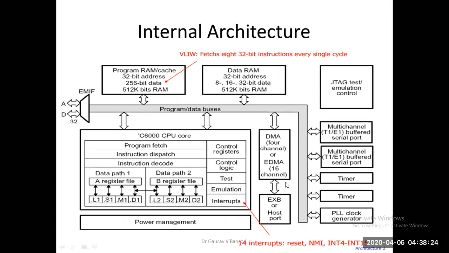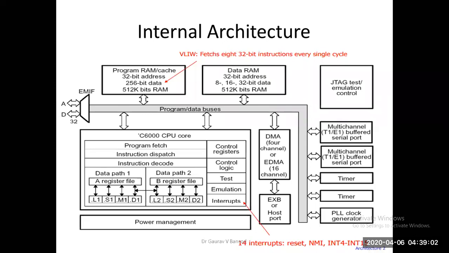Then in previous Zoom discussions, we discussed the internal architecture and the architecture schematic of your TMS320C62x particularly. Okay, so it offers a VLIW architecture that fetches eight 32-bit instructions every single cycle. So the word length size is 8 multiplied by 32. What is that? 256, right? Am I correct? Yes, sir. Yes, sir.